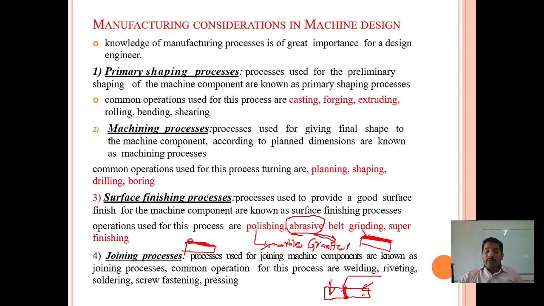The joining process we perform as a welding operation. In welding, we join the same metal or dissimilar metal between the two workpieces. We apply the welding between the two workpieces and join them together. Because if you weld the workpieces, the strength will be more. If you apply some amount of force on it, it will not fracture from the center point; it will fracture from beside this point.